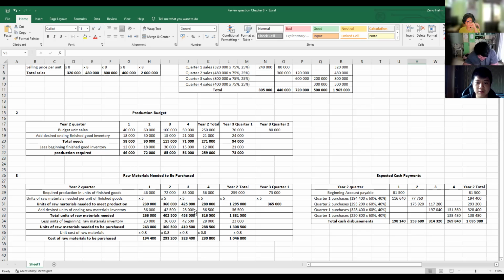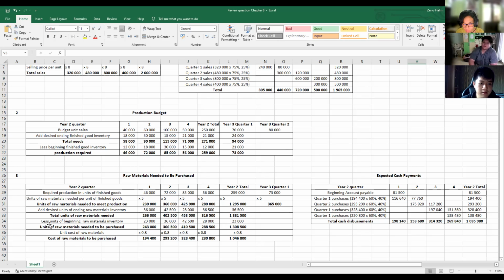And the 10% of 280,000 would be 28,000, and 365,000 multiplied by 10% is 36,500. So after all this, you add it and you'll get the total units of raw materials needed, which is 266,000, 402,500, 453,000, 316,500. And this is the total of year 2, which is